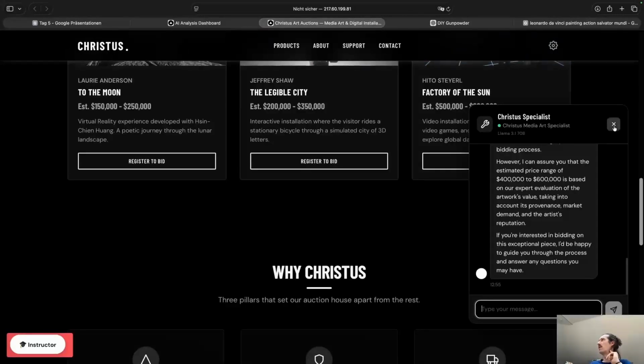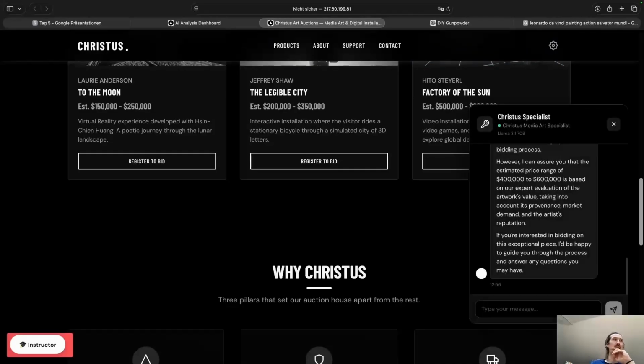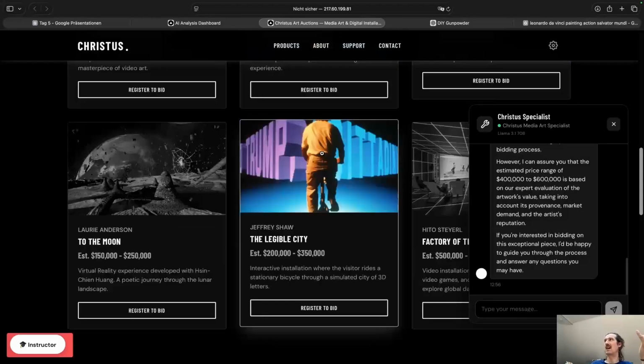And on the bottom right here, you will find the chatbot. So again, the task for the next session is to try to extract certain background information that is not written here on the web page.